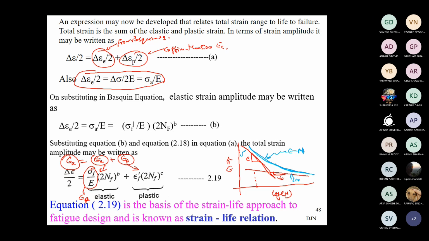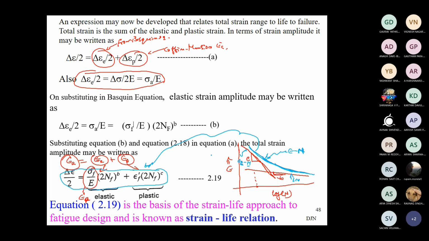Blue color is epsilon N, the strain life curve. And what is this C slope curve? This is the plastic strain to life curve, plastic strain to life, not the total strain. The blue color one is the total strain to life curve. This blue curve is the strain life equation represented by this entire equation.